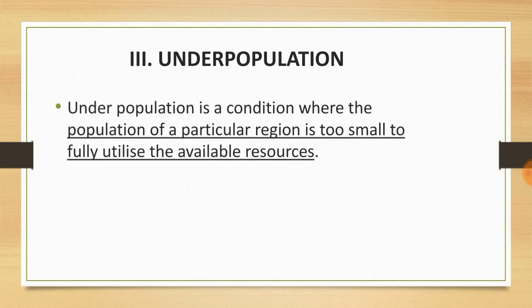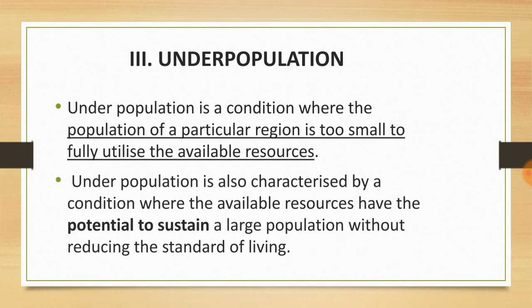We will check out the definition. Underpopulation is a condition where the population of a particular region is too small to fully utilize the available resources. Here they have a lot of resources, but they don't have enough people to use those resources. What a nice situation, right? But it also has some negative and positive impacts. We will move further and see them.